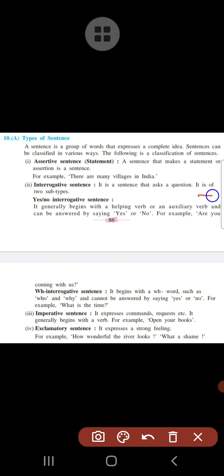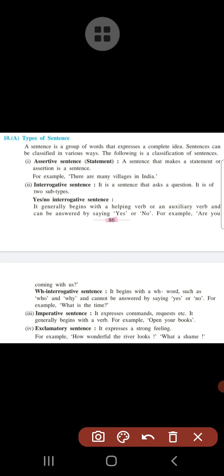Now there are two subtypes, so we have to understand which are the two subtypes of the interrogative sentence. First is the yes-no interrogative sentence. Now what is meant by the yes-no interrogative sentence? Yes-no interrogative sentences generally begin with a helping verb or an auxiliary verb and can be answered by saying yes or no.